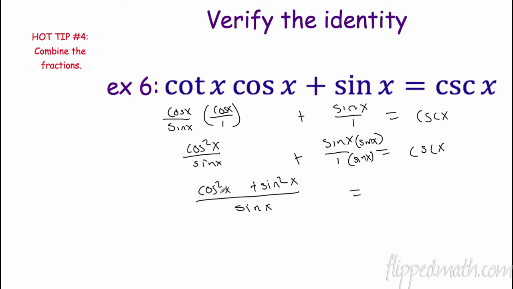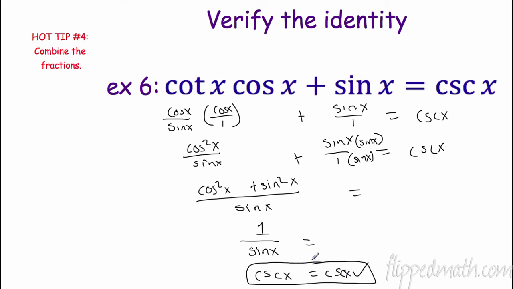All right. Identity alert, identity alert. Cosine squared x plus sine squared x, what's that equal? Oh yeah, that's a 1. 1 over sine x, and we know that 1 over sine x is indeed cosecant x. There, we done did it. We verified it. It's all good.